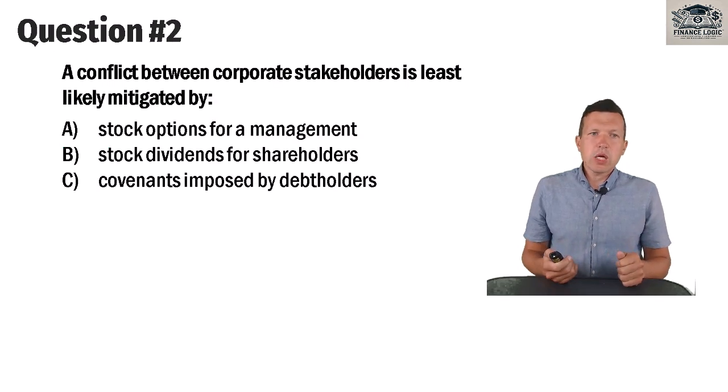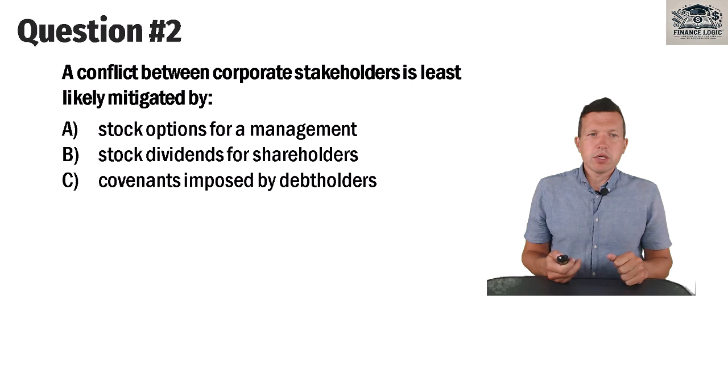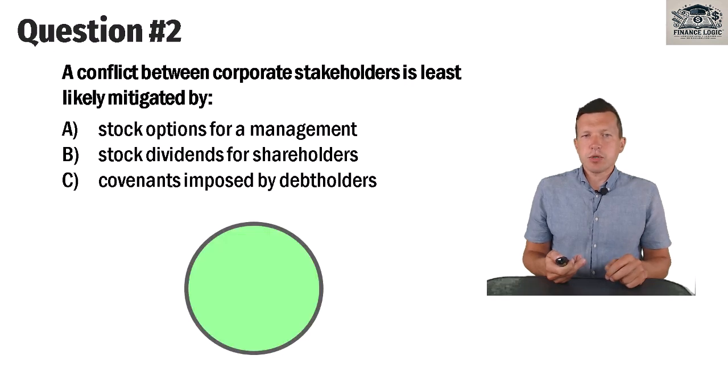Question number 2. A conflict between corporate stakeholders is least likely, pay attention, least likely, mitigated by stock options for management, stock dividends for shareholders, covenants imposed by debt holders. 15 seconds.